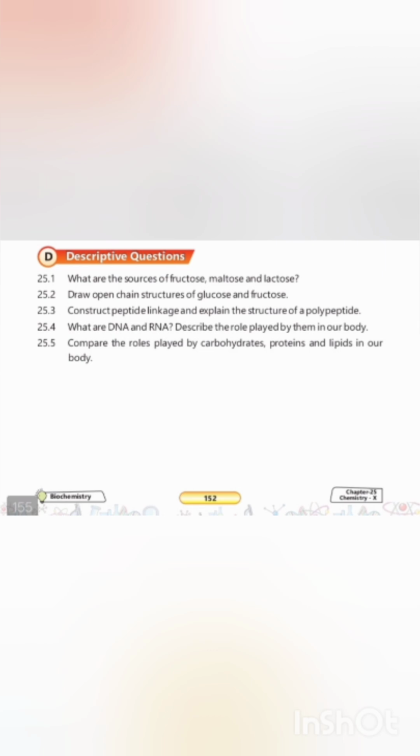The fifth question is, compare the roles played by carbohydrates, proteins, and lipids in our body. So, first of all, carbohydrates serve as the primary immediate source of energy and help the body process protein and lipids efficiently. Their primary role is metabolic fuel. Lipids act as long-term energy reserves, provide thermal insulation and cushioning, and protect vital organs.